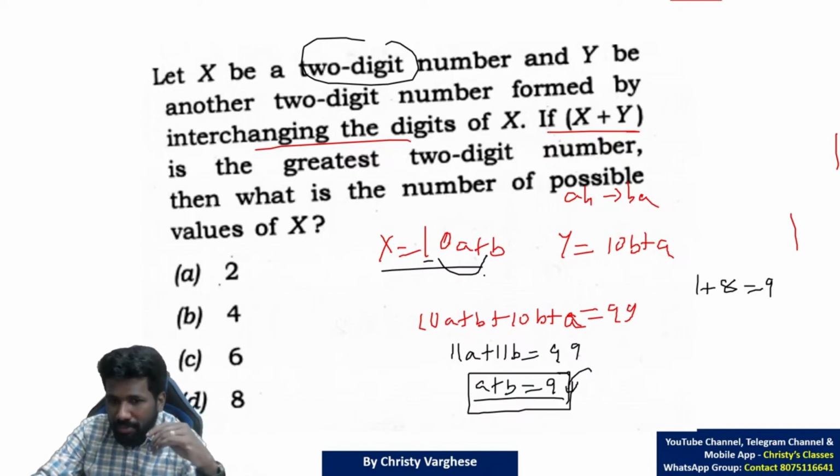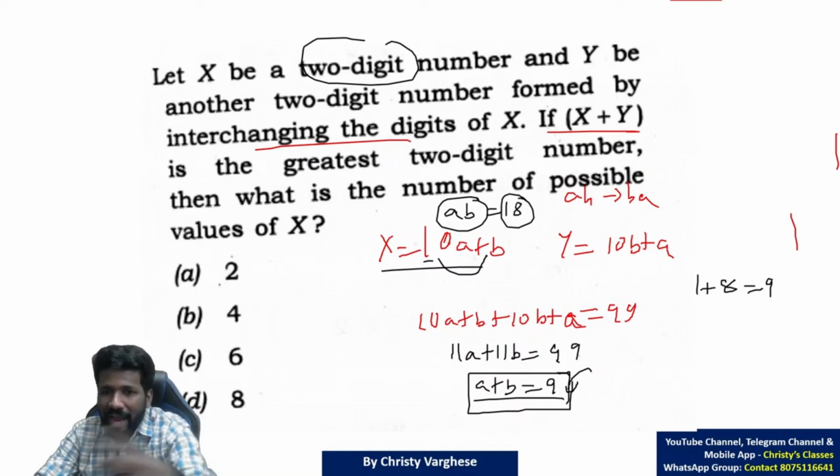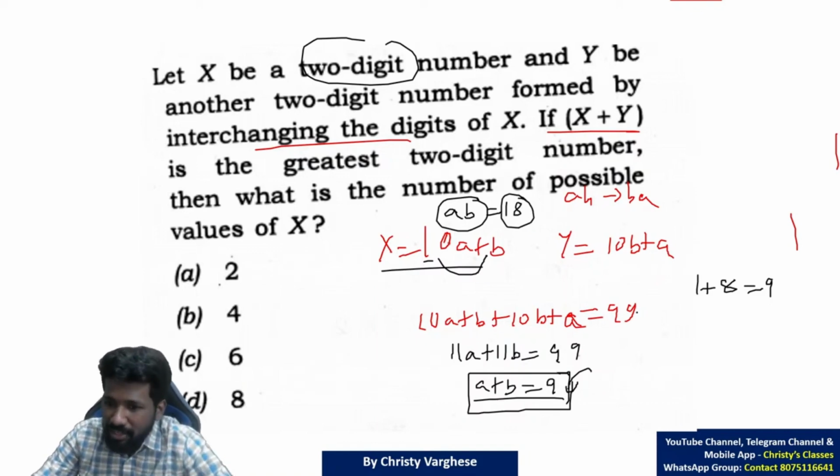That is not a 2-digit number, na? Because X is AB. 0, 9, then no. That is why 0, 9 we don't consider. 1, 8 is okay. Then AB will be 1, 8, 18. 18 is a number, reverse is 81. You add 18 and 81, you will get 99 itself.